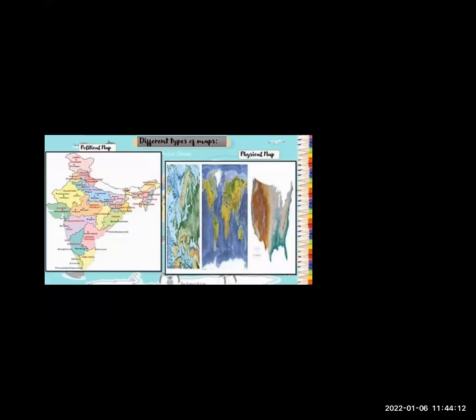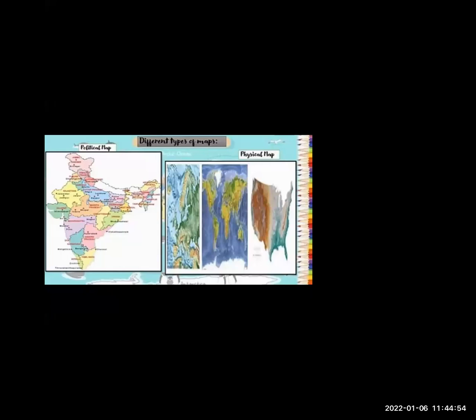So the next one is the physical map. Now, what are physical maps? Maps showing natural features of the earth, such as mountains, plateaus, plains, rivers, oceans, etc. These are all physical maps. A physical map is a depiction of the geographical features of an area. A physical map does not contain man-made features.